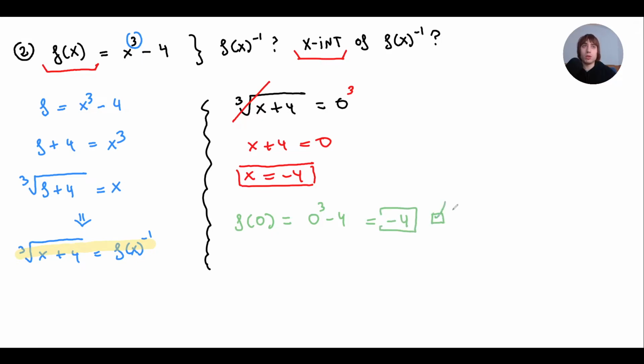Usually determining the y-intercept is easier than the x-intercept, and that's one reason why inverse functions can be really helpful. Sometimes it's really hard to find the range of a function. You find its inverse, and then it's easier to find the domain of the inverse, and the properties are switched, so there you go.